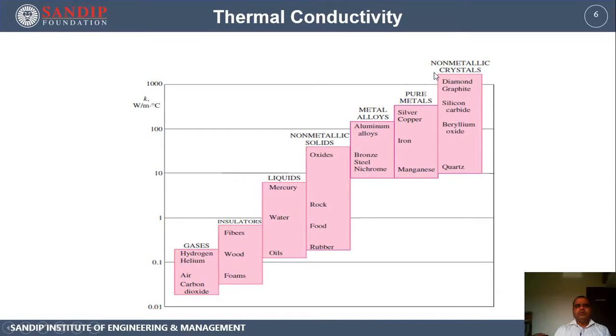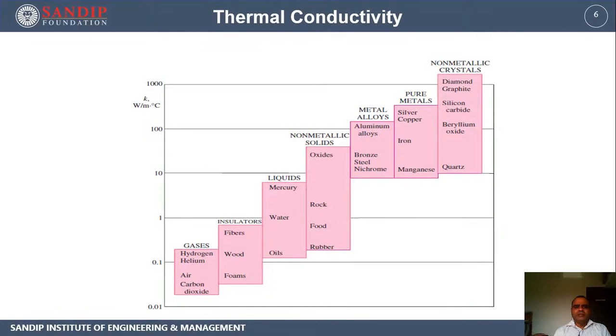If you go back to the second lecture, while discussing the thermal conductivity mechanisms in solids, I told you that in solids there are two types of mechanism. If it is a metal, then the flow of free electrons is responsible for the conduction. If it is a non-metal, the lattice vibration is responsible for the conductivity.